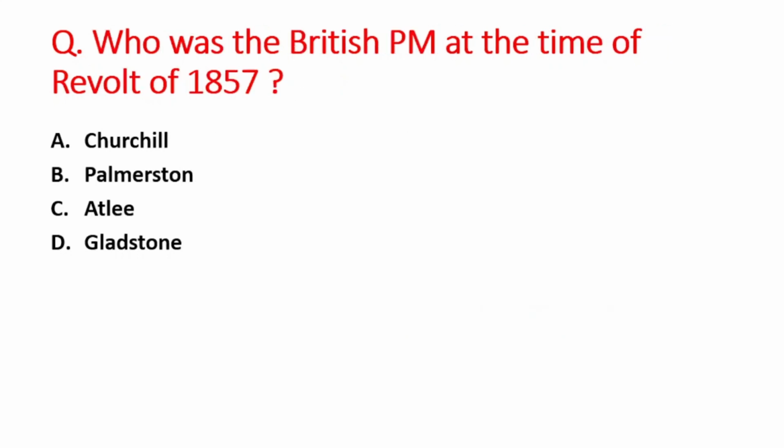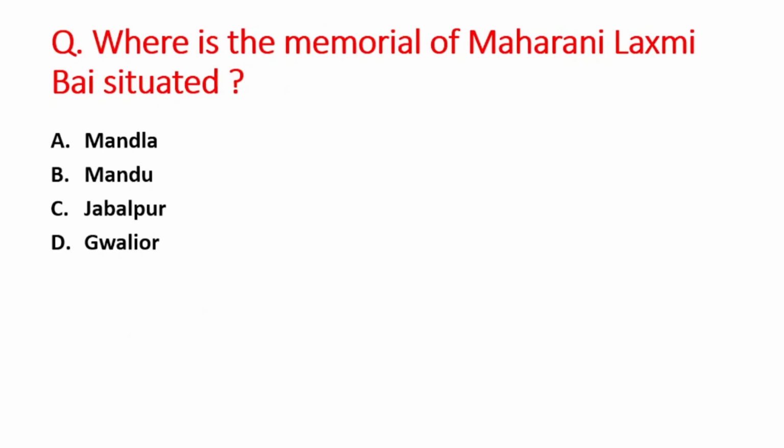Next question is, who was the British PM at the time of revolt of 1857? A option is Churchill, B is Palmerston, C option is Attlee, D option is Gladstone. So right answer is option B, that is Palmerston. Next question is, where is the memorial of Maharani Lakshmi Bai situated? A option is Mandla, B is Mandu, C option is Jabalpur, and D option is Gwalior. So right answer is option D, that is Gwalior.